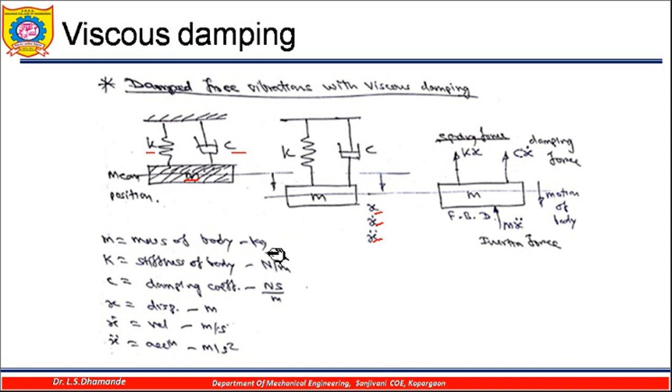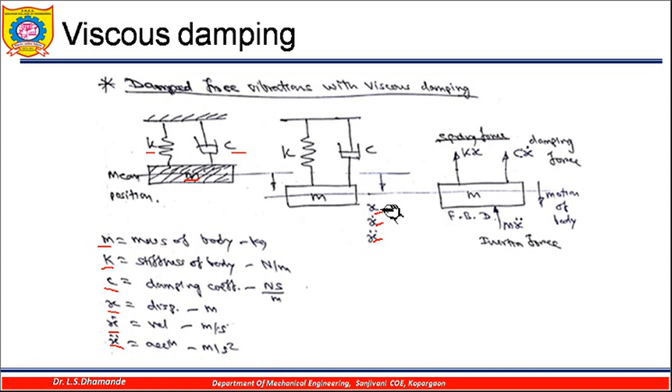Now here I am using these notations. m is the mass of the body in kg, k is the stiffness of the body in Newton per meter, c is the damping coefficient in Newton second per meter, x is displacement, x dot is velocity, and x double dot is the acceleration, with the corresponding units.